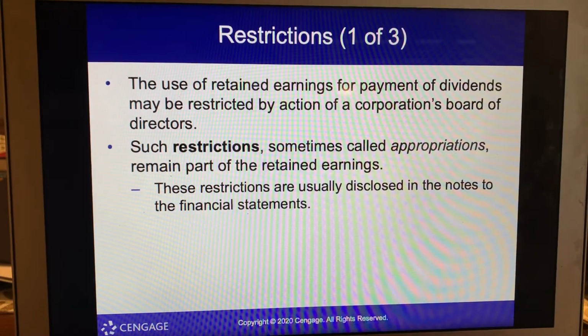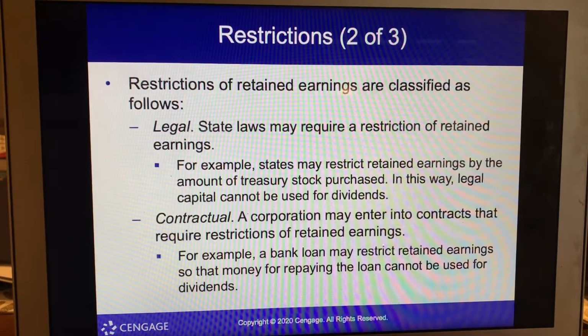So restrictions: the use of retained earnings for payments of dividends may be restricted by action of a corporation's board of directors. Such restrictions, sometimes called appropriations, remain part of the retained earnings. These restrictions are usually disclosed in the notes to the financial statement. Another note: restrictions of retained earnings are classified as follows. Legal state may require restriction of retained earnings. For example, states may restrict retained earnings by the amount of treasury stock purchased. In this way, legal capital cannot be used for dividends.